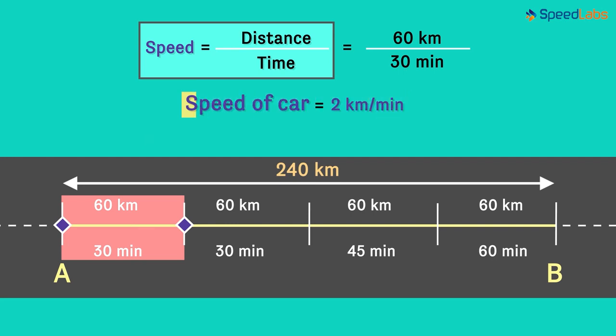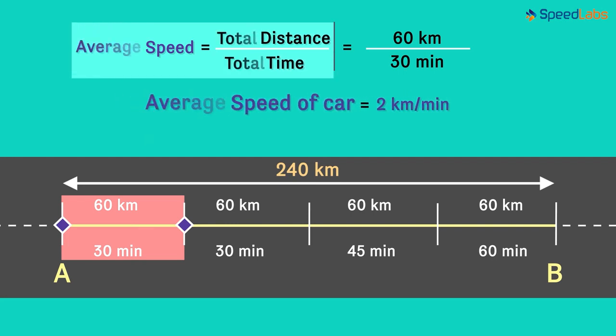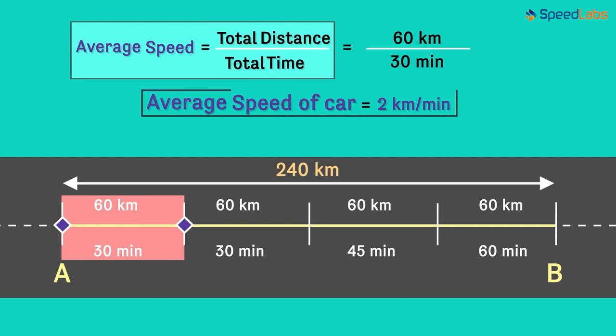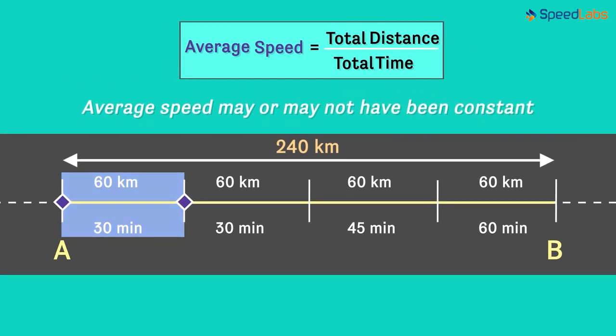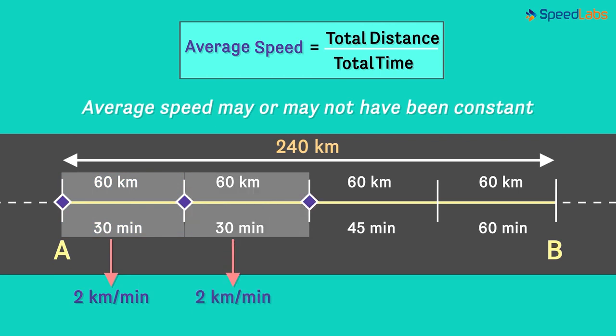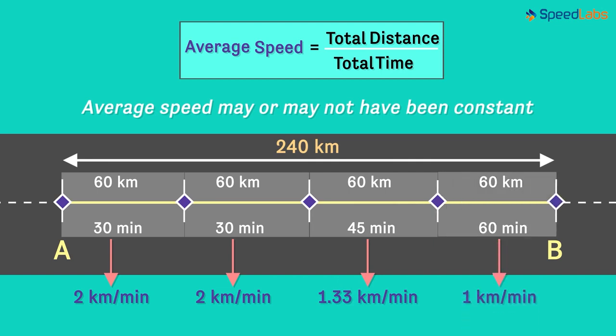What is the speed then? Yes, it's an average speed. The car travelled at an average speed of 2 kilometers per minute along this path. This is one of the misconceptions about an average speed that lots of students have. They think of average speed as the speed which is constant throughout the path. However, it may or may not be constant. So we now know the average speed along this path was 2 kilometers per minute. On the same lines, 2 kilometers per minute, 1.33 kilometers per minute, and 1 kilometer per minute were the average speeds along these three paths.